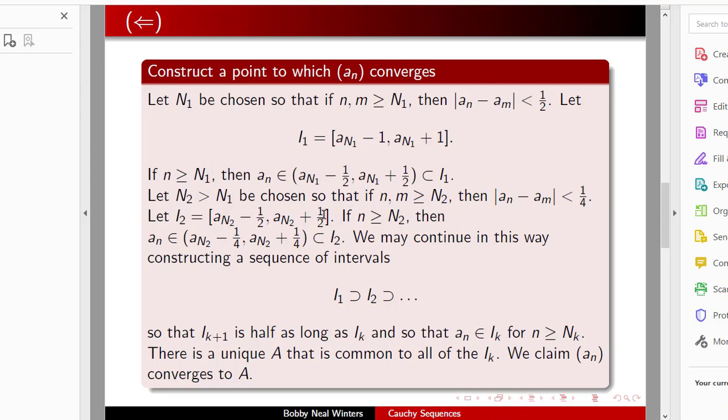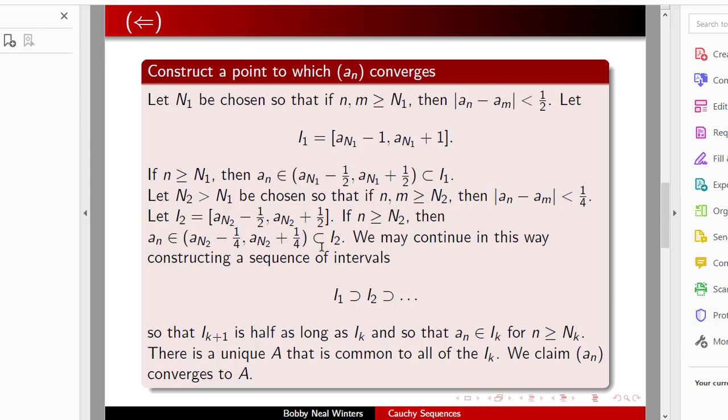Again, this is chosen so that it is contained inside I_1. Now, if n is greater than n_2, then a_n is an element of (a_{n_2} minus 1/4, a_{n_2} plus 1/4), and that's contained in I_2.